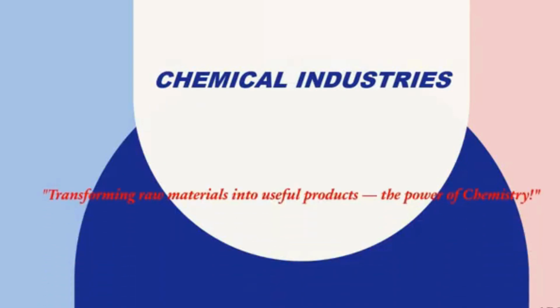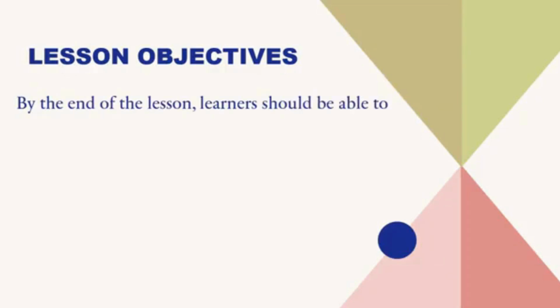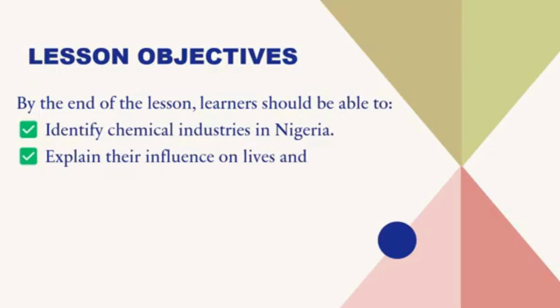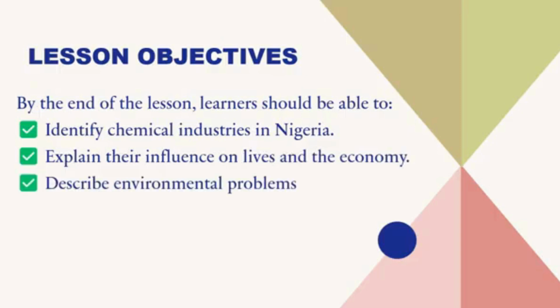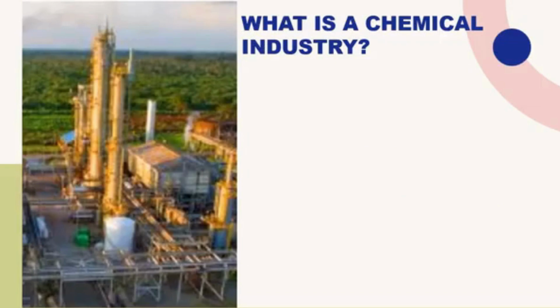Transforming raw materials into useful products, the power of chemistry. At the end of this lesson, you should be able to: 1. Identify chemical industries in Nigeria. 2. Explain their influence on lives and the economy. 3. Describe environmental problems caused by these industries. 4. Suggest possible solutions. Lastly, relate the chemical industry to life and career opportunities.